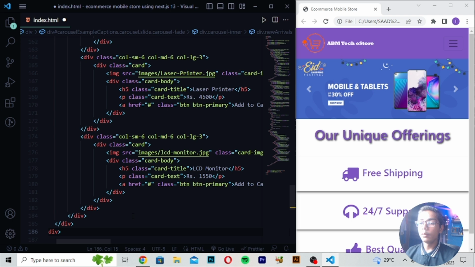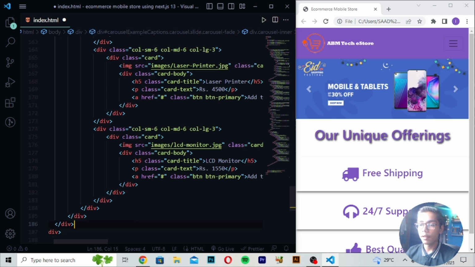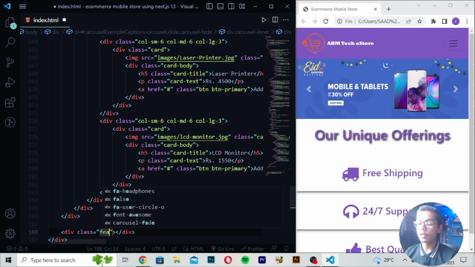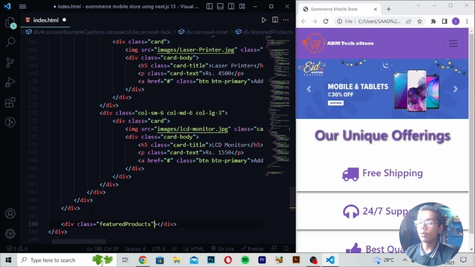So here now we have to move down, and here I will be writing 6. So you can see 1 2 3 4 5 6. So these are the 6 divs. Here I will be moving down after these divs, and you have to write here featured products. After writing this featured products tab, here you have to now just move down, and then you have to just